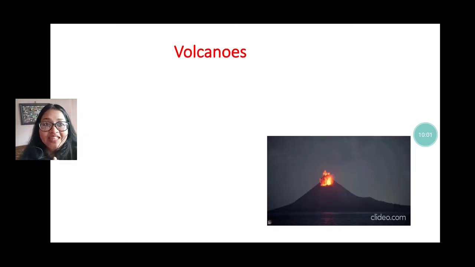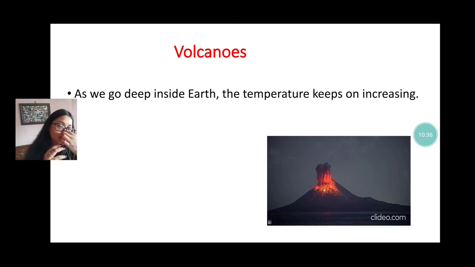First you can see the volcanoes. Volcanoes are one of the rapid changes. You can see the volcanic eruptions. All the lava comes out from the volcano and scatters outside the volcanic mountain. Not only lava, but gaseous water vapor also comes out from there. So what is a volcano?